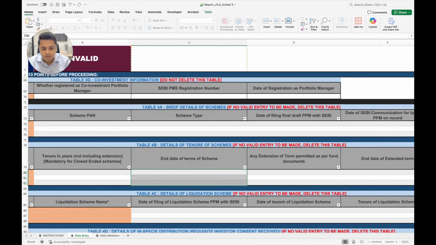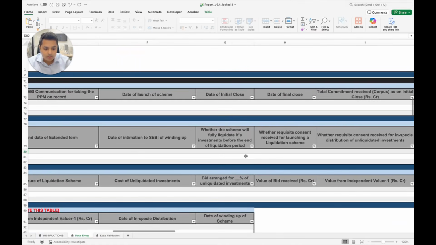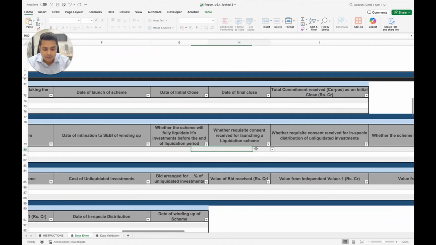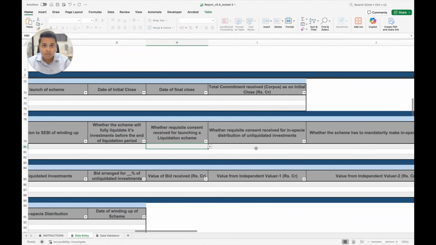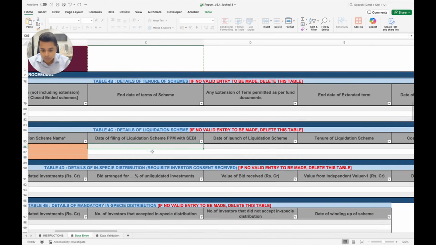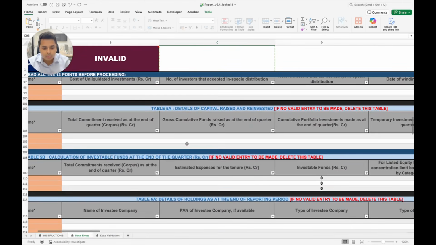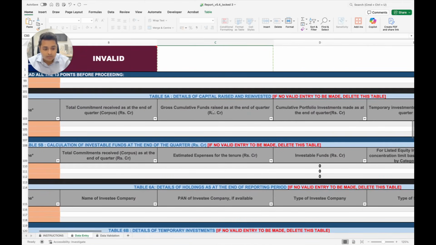Details of tenure as well, when is the tenure ending, extension of the tenure, have they gone into liquidation period, have they received consent for liquidation scheme, just in case they have proceeded for a liquidation scheme. Then there is details of liquidation scheme if you have proceeded for that, details of in specie distribution, mandatory in specie distribution, capital raised, and this is also super granular, like how much commitments have you received at the end